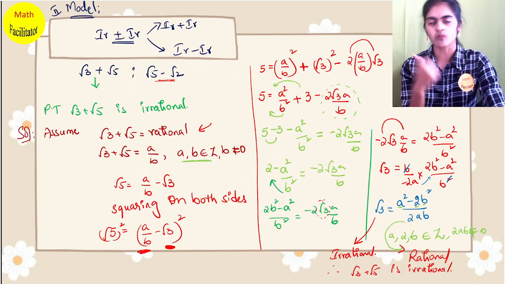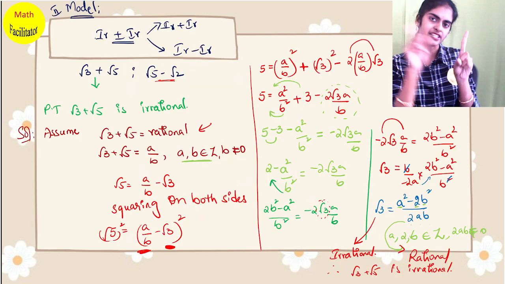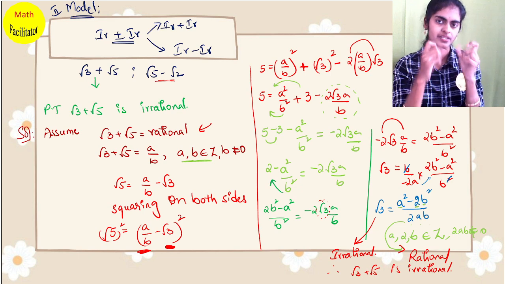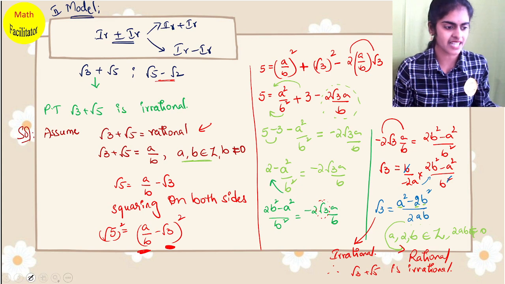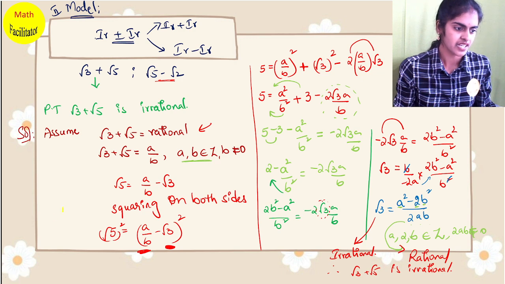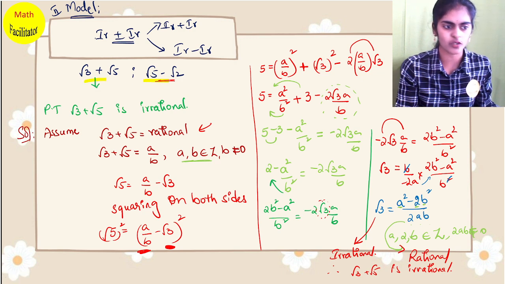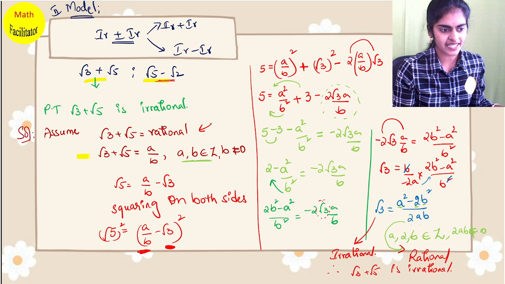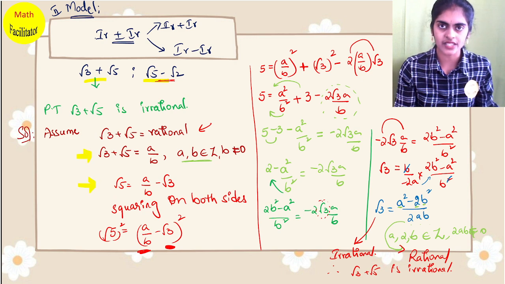Same steps. Model number 2, irrational plus or minus irrational. So two irrational numbers in addition or subtraction. If they are in addition or subtraction, what do you do? You first take it as a rational number. Okay, then one irrational number you send to the other side.